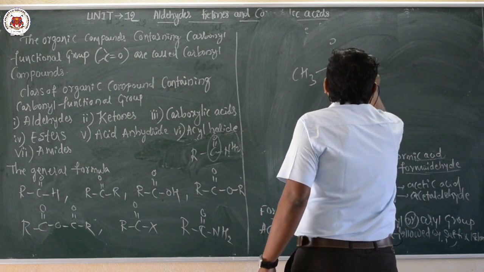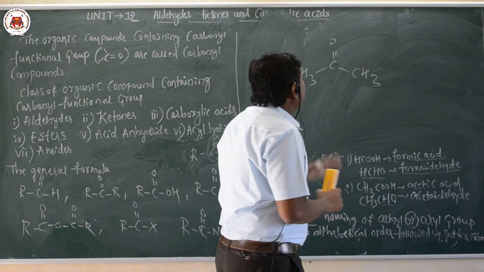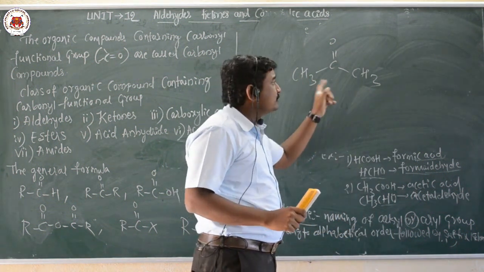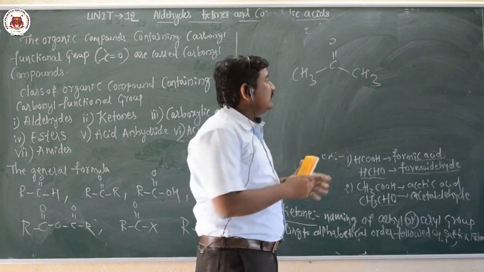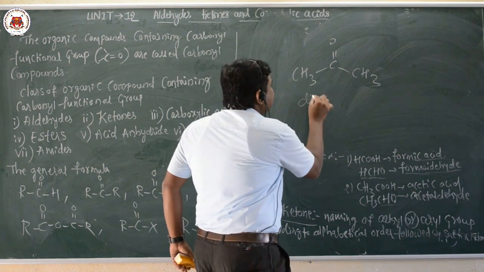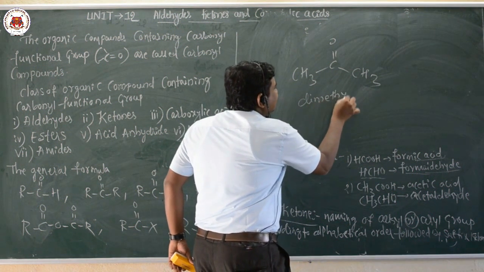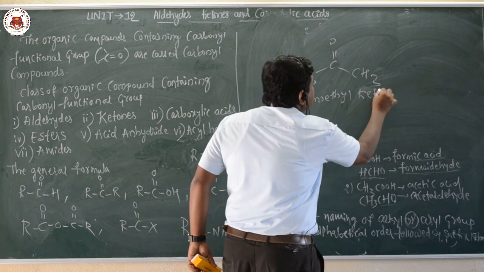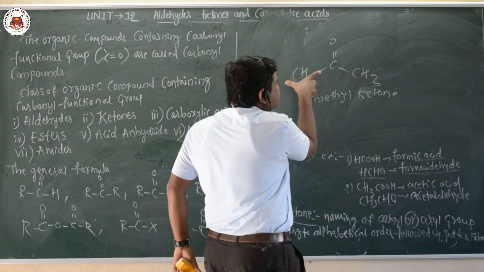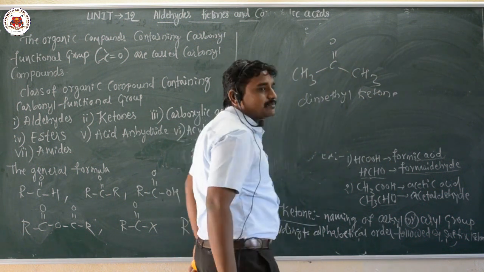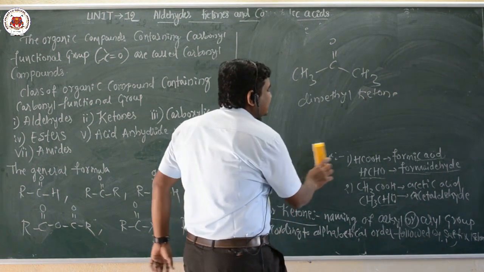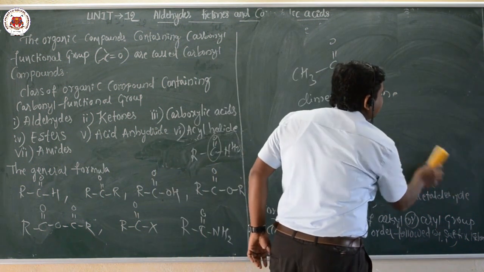Here two similar alkyl groups are there, methyl groups, hence I am going to use the word di. The name of this compound is dimethyl ketone. This is a ketone functional group because the carbonyl carbon is attached to carbon atoms on both sides.